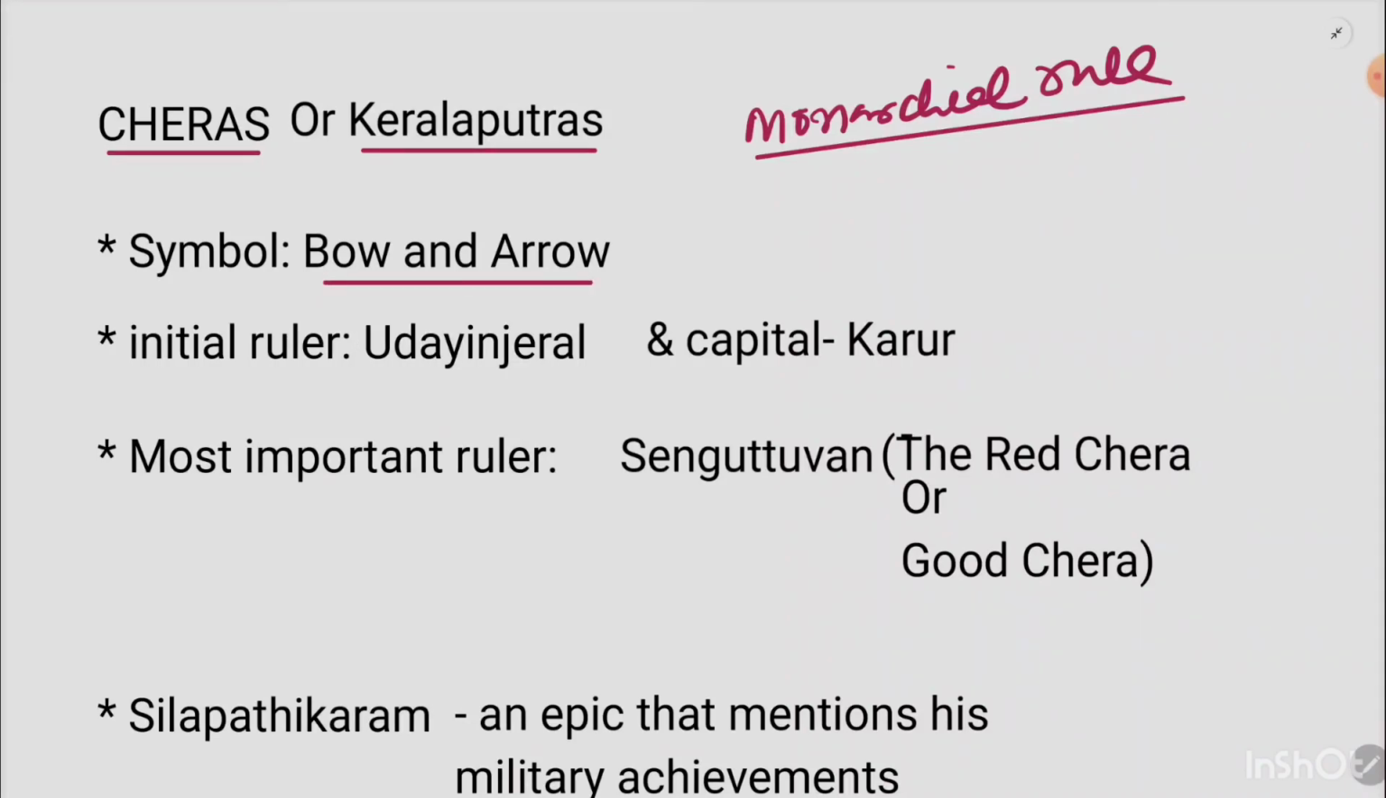Now, talking about the initial ruler of Chiras, it was Udayan Jiral. Very important. Udayan Jiral had his capital as Karur, the initial capital, and the capital of Chiras was mostly Karur. Very important. Just remember that name. And when it comes to the most important ruler of Chiras, it was Sengutuvan. Sengutuvan was known by two other names, the Red Chira and the Good Chira.